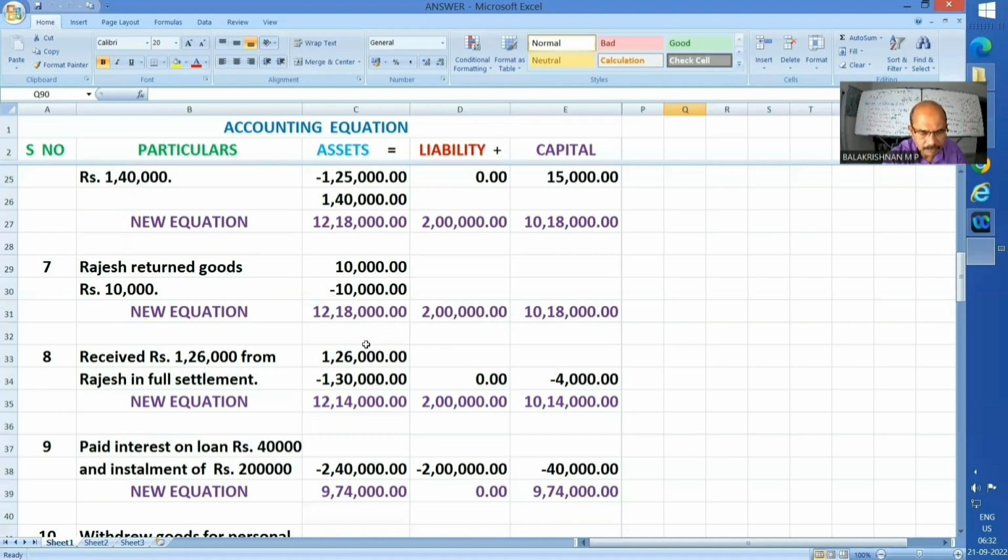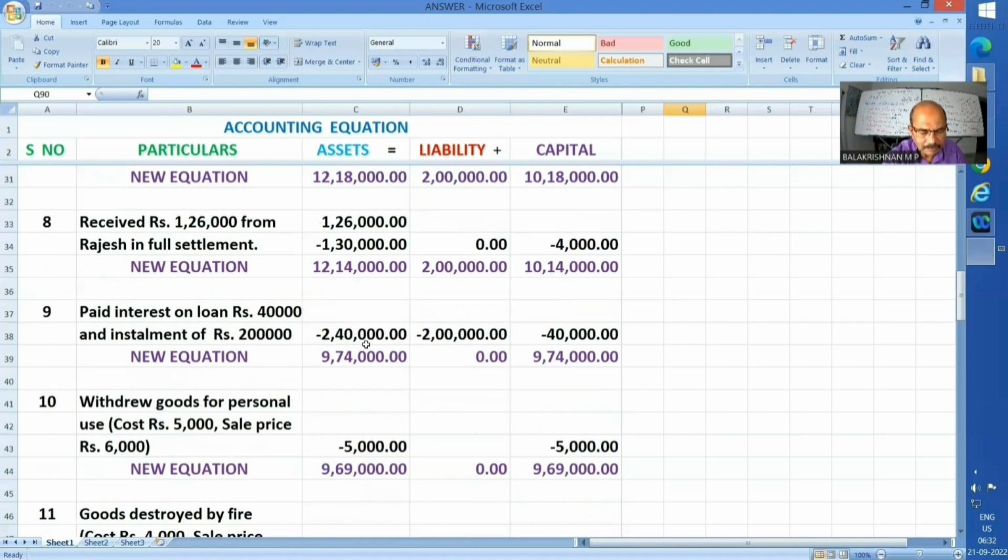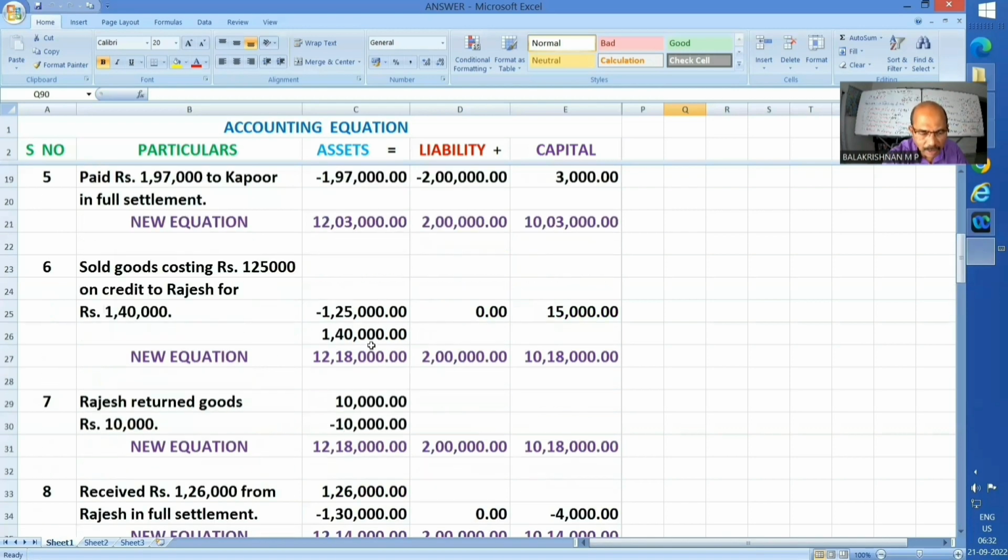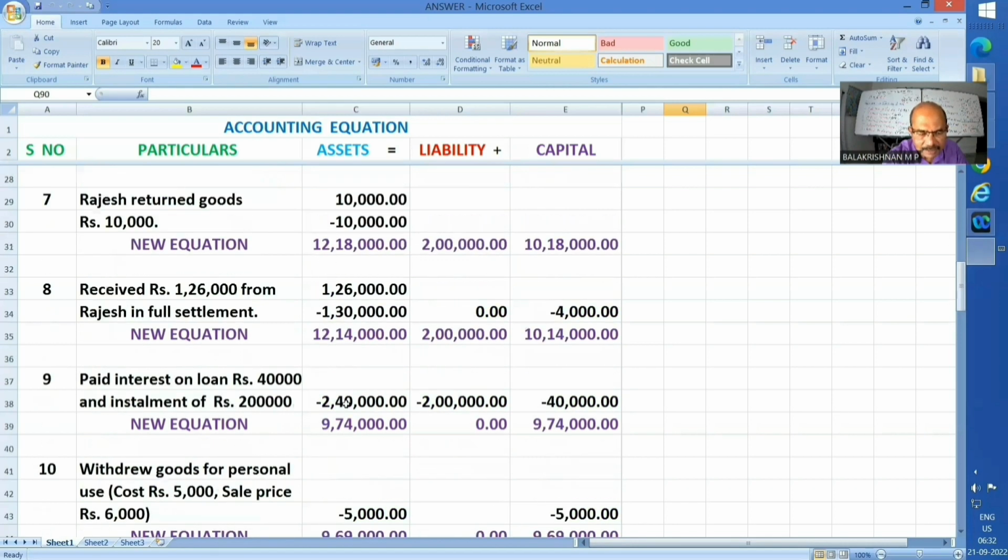Okay. Now, eighth one. Received rupees 1,26,000 from Rajesh in full settlement. Okay. Here also I should know how much he owes me now. Well, I sold him goods for 1,40,000 and he returned to me 10,000. Hence, 1,30,000 is what he has to give me. Whereas I got only 1,26,000, means I allowed discount, and discount is an expenditure and it got reduced from my capital to that extent. That capital has become 10,14,000.